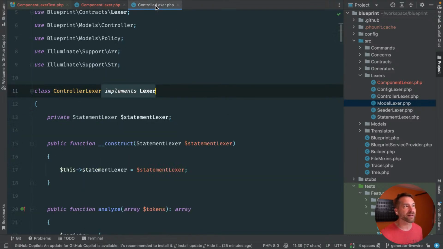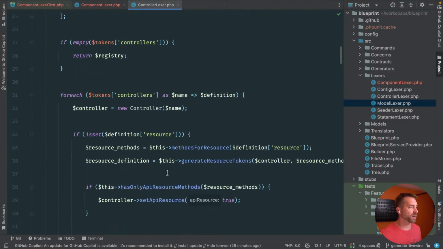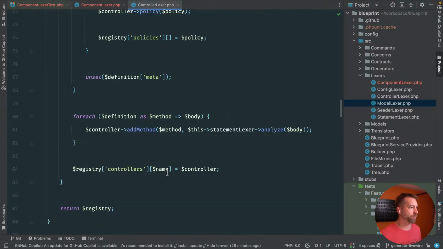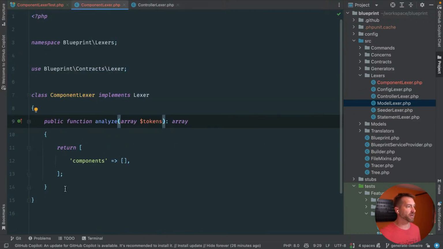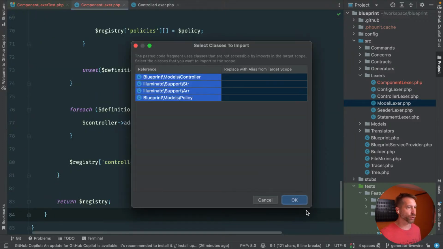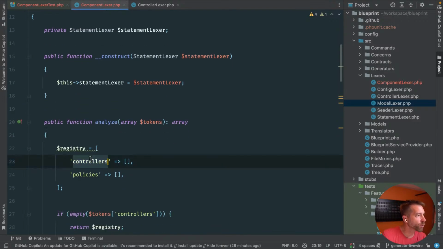Because of that, let's borrow this controller thing, because it's effectively the same as what we're doing. I'm going to borrow this and strip it down to get a feel for how it's actually supposed to work. So we make this registry, and this is where we register components.